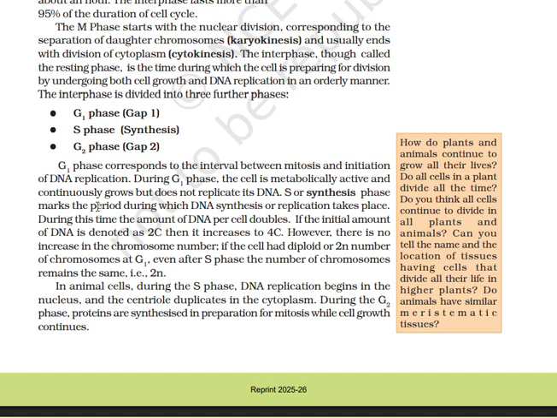S or synthesis phase marks the period during which the DNA synthesis or replication takes place. During this time, the amount of DNA per cell doubles. If the initial amount of DNA is denoted as 2C, then it increases to 4C. However, there is no decrease in chromosome number. If the cell had diploid or 2n number of chromosomes at G1, even after the S phase, the number of chromosomes remains the same, that is 2n.